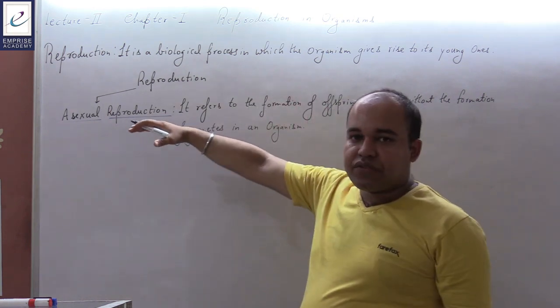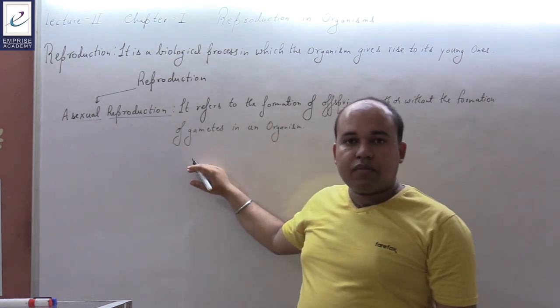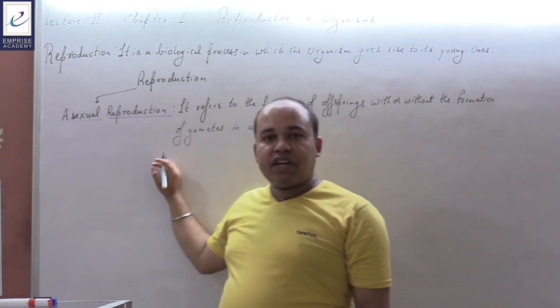So this is the process of asexual reproduction, in which from a single organism, with or without the formation of gametes, the offspring can be born.